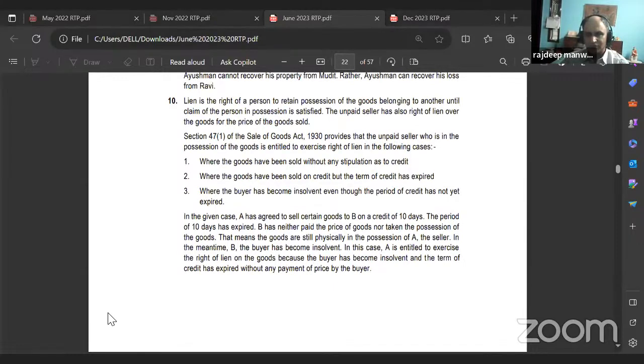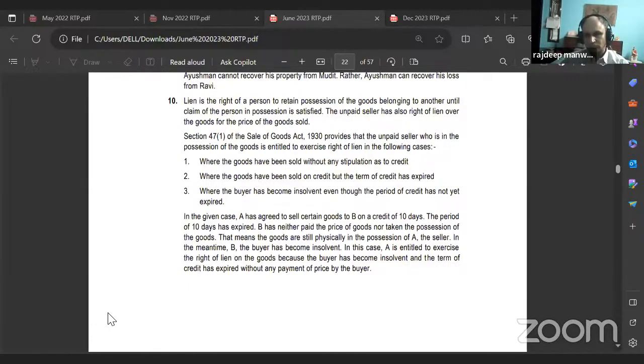Go ahead, read. Lien is the right of a person to retain possession of the goods belonging to another until the claim of the person in possession is satisfied. The unpaid seller has also right of lien over the goods for the price of the goods sold. Section 47, subsection 1 of Sale of Goods Act 1930 provides that the unpaid seller who is in the possession of the goods is entitled to exercise right of lien in the following cases.